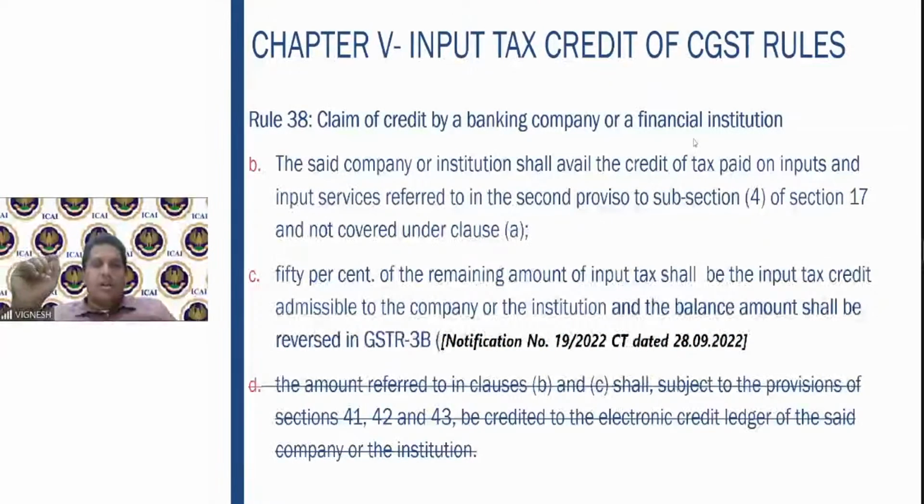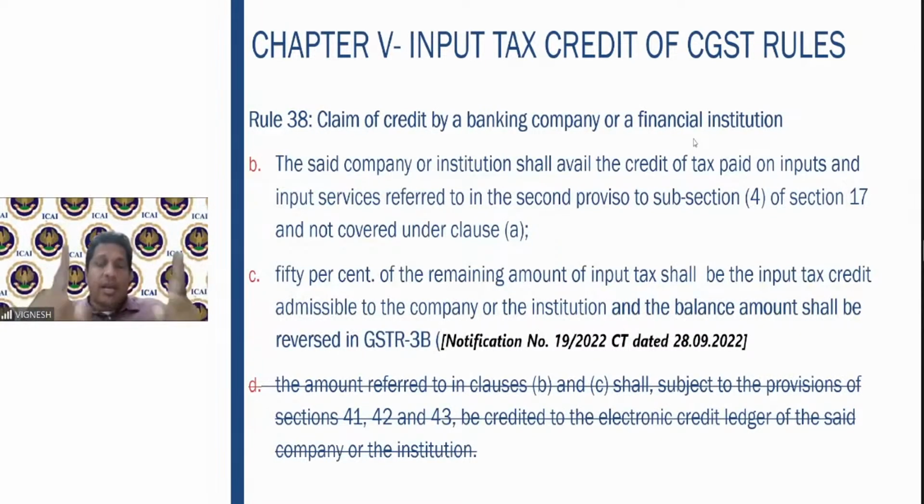the said company or institution shall avail the credit of tax paid on inputs or input services referred to in the second proviso to 17.4, not covered under clause A. So whatever inputs and input services are there in the second proviso to 17.4. What is the second proviso to 17.4? Inter-branch supply of services. So when a banking company has a taxable supply between two branches, between two branches, you shall claim the input tax credit clearly. Totally you will claim. After you claim the total input tax credit of that, whatever is the remaining input tax credit. See, first of all your input tax credit will be visible in your GSTR 2B.